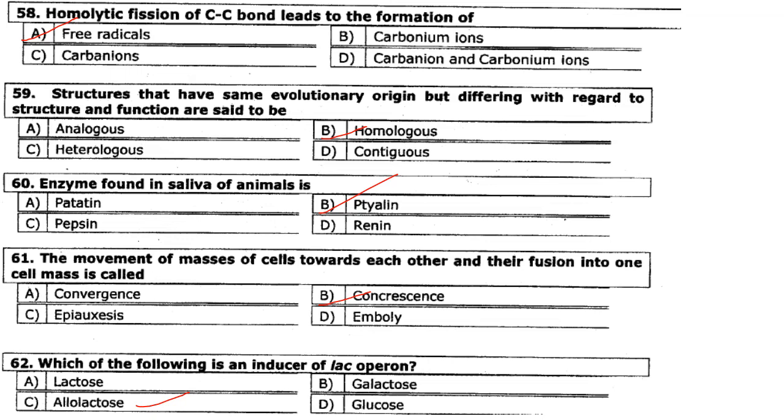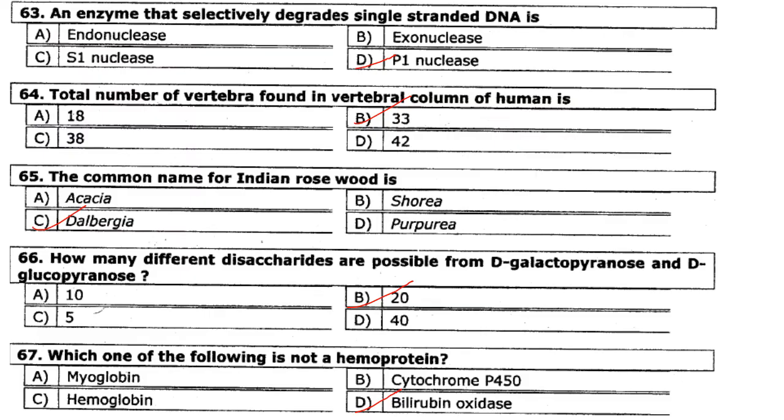The movement of masses of cells towards each other and their fusion into one cell mass is called as concrescence. Answer is option B. Which one of the following is an inducer of lac operon? So it is allolactose that is acting as an inducer. So answer is option C. An enzyme that selectively degrades single-stranded DNA is S1 nuclease. Answer is option D. So S1 nuclease, it is an endonuclease that degrades single-stranded DNA and RNA.